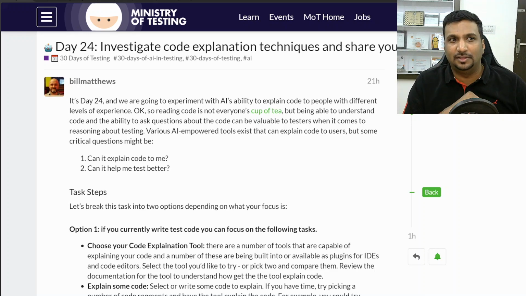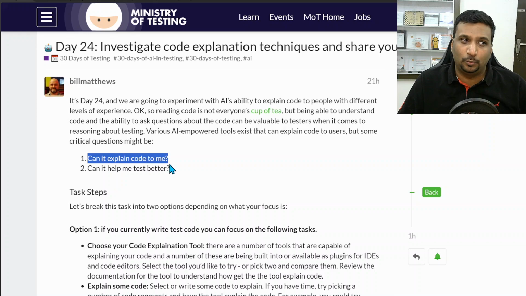My challenge today was to investigate code explanation techniques and use AI to do code analysis, find insights on code, and maybe even test ideas. That was the high-level task. Can it explain code to me? Can it help me test better?